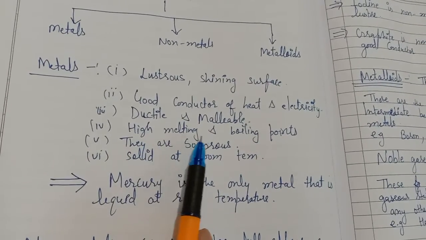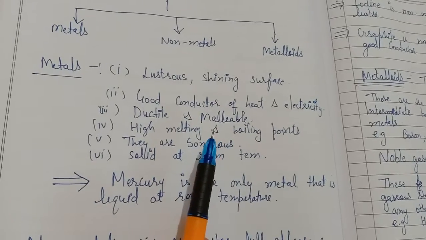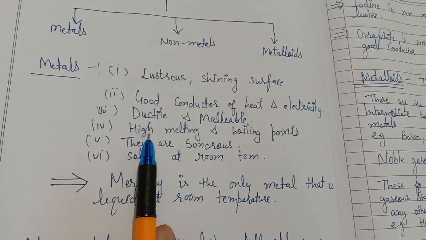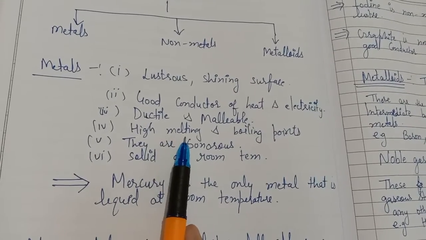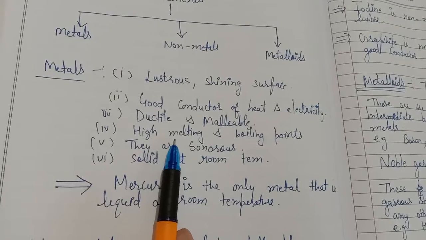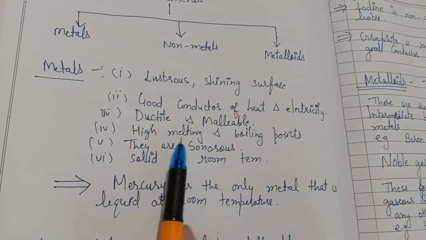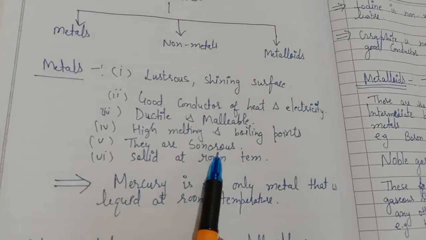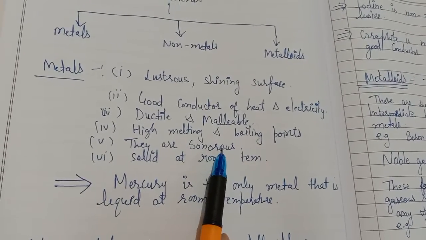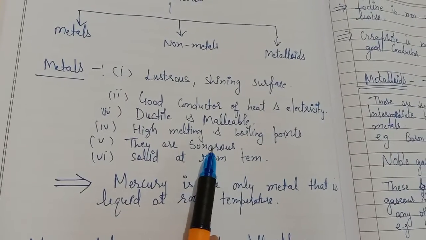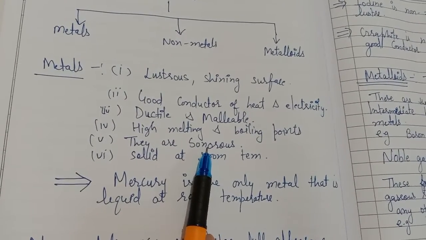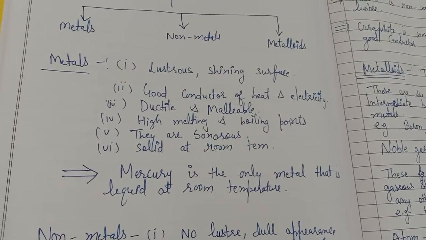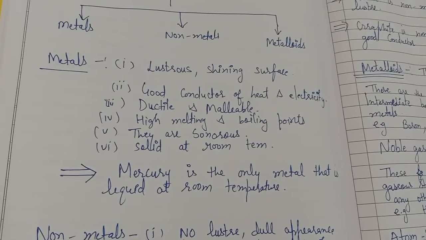Their melting and boiling points are high. They are solid at room temperature normally, so the atoms are tightly bonded together, and they have high melting and boiling points. That is the reason we can use them as utensils. They are also sonorous. This term is again new for you. Sonorous means they produce sound when we hit them.